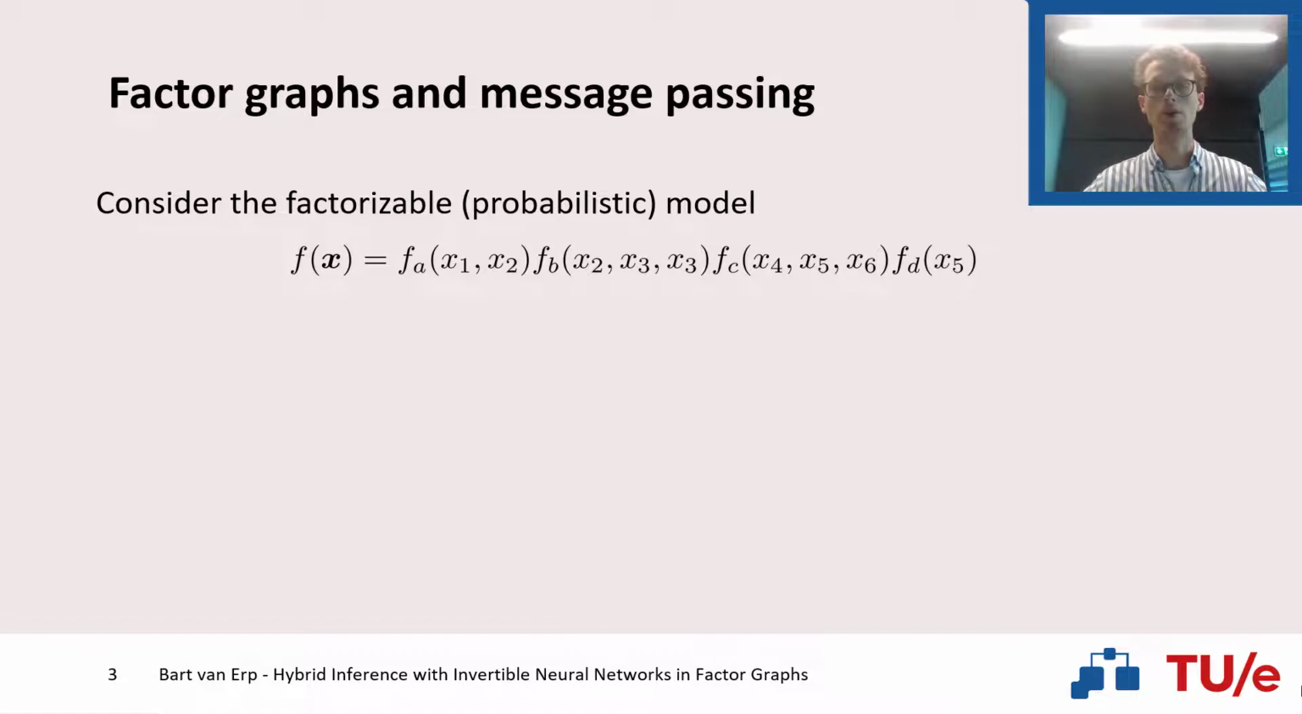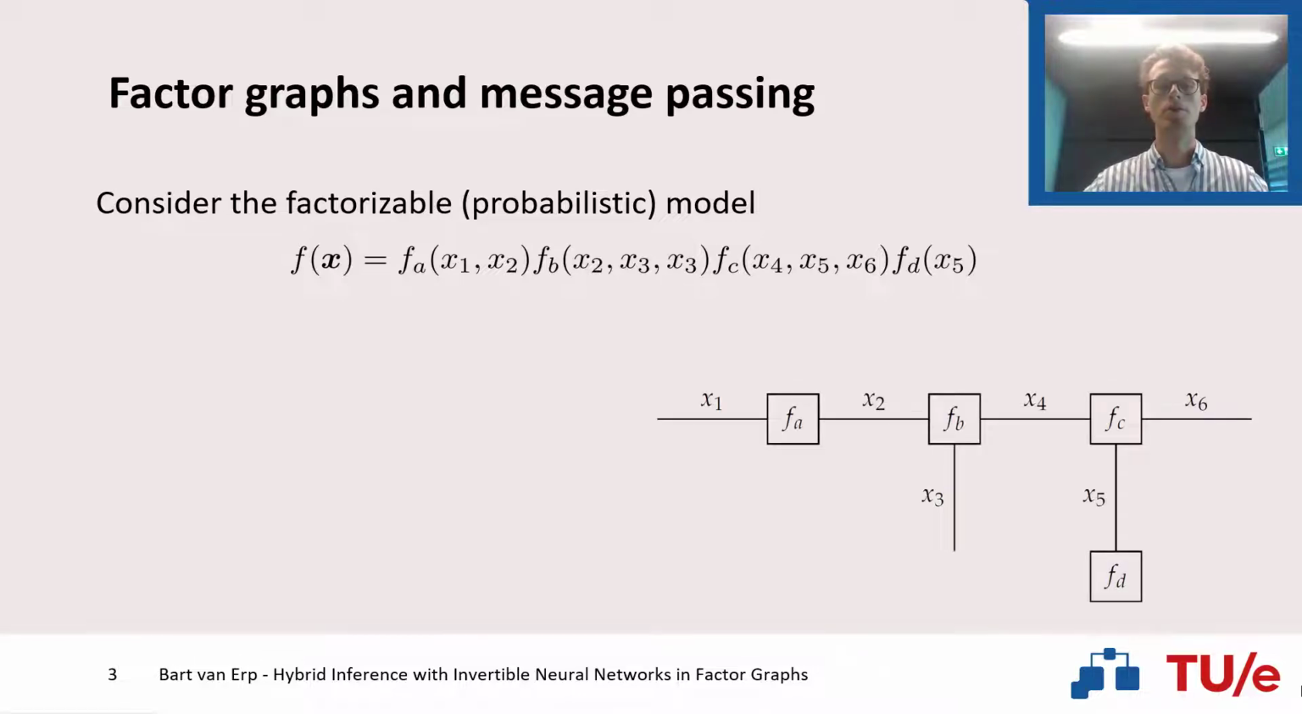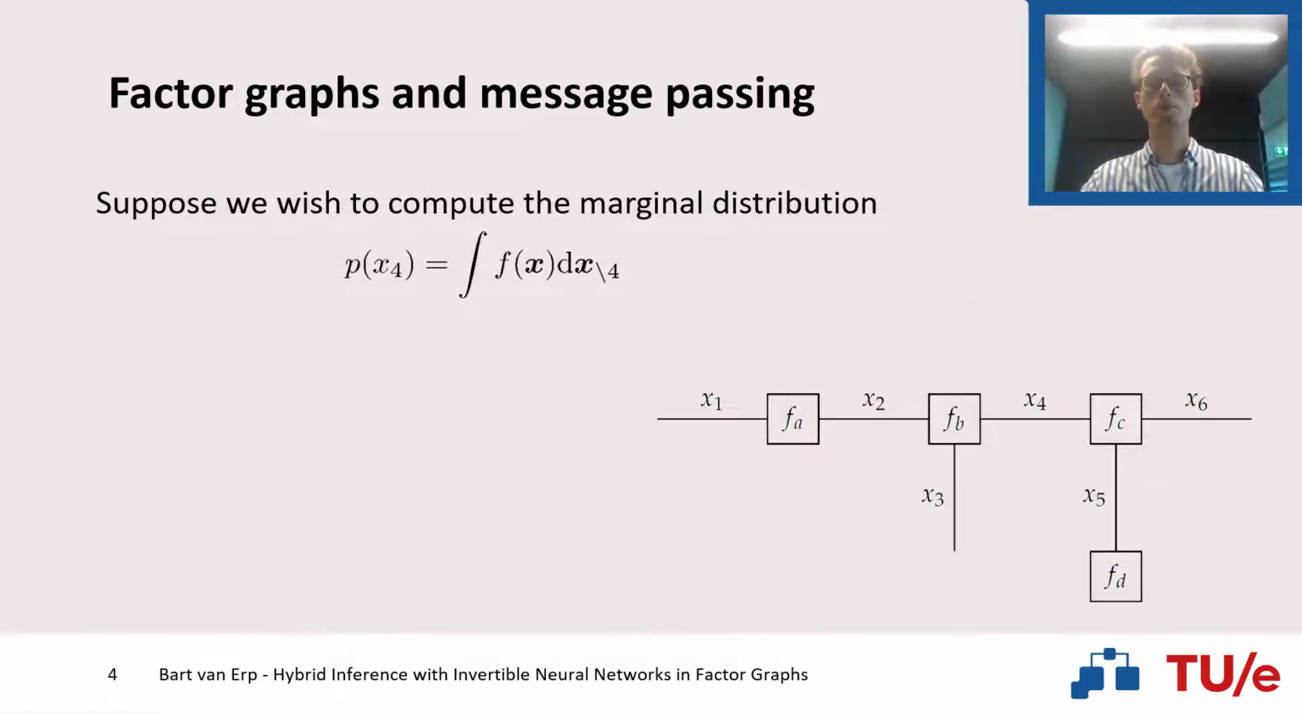Some of them share variables, as you may see. For example, fa and fb both share the variable x2. In a factor graph notation, the factors in this model become nodes, and the variables become edges in our graph. As you can see, the factors that share variables are connected by the edges corresponding to that respective variable. And in this way, we can visualize our models and easily represent the natural factorization that is present in our model.